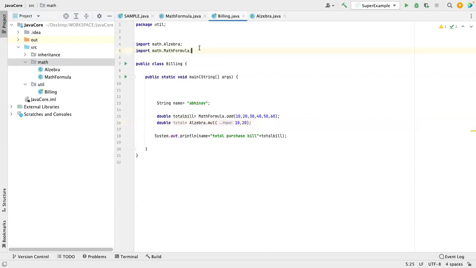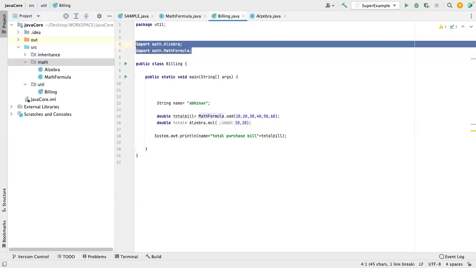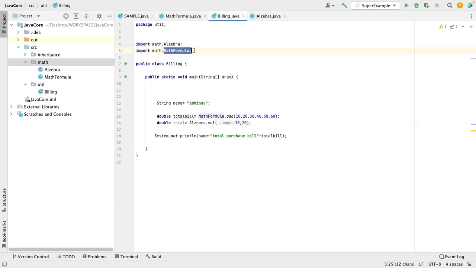If you don't want to write multiple lines, and you are importing everything from the same package, let us assume in math we have 2 classes and we are using both, then you don't have to specifically import each class. You can simply write star here. Star means whatever there is in math, you import everything. Is this clear to you all?